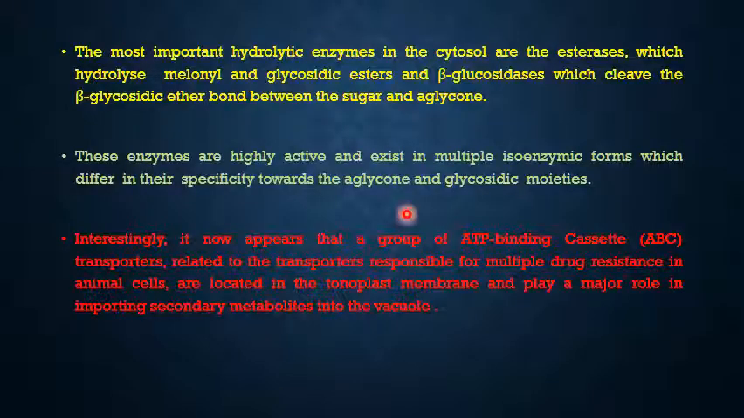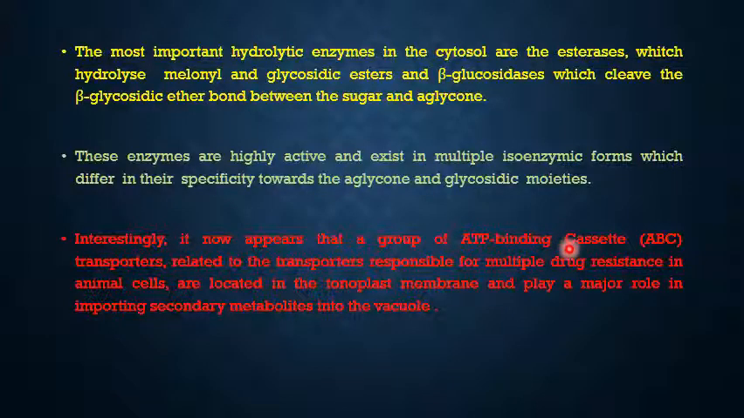And as I stated earlier, the most important hydrolytic enzymes in the cytosol are the esterases, which hydrolyze malonyl and glycosidic esters, and beta glucosidases, which cleave the beta glycoside ether bond between the sugar and aglycone. These enzymes are highly active and exist in multiple isoenzymic forms, which differ in their specificity towards the aglycone and glycosidic moieties.